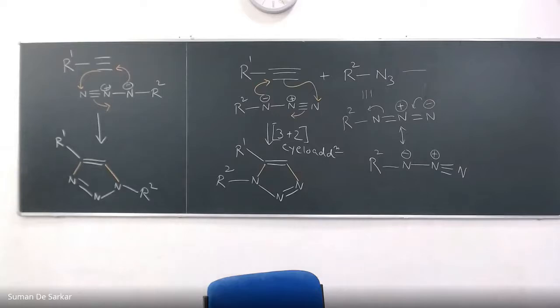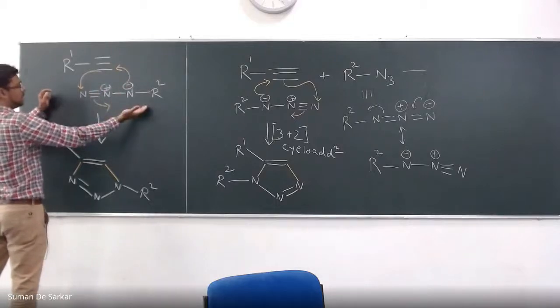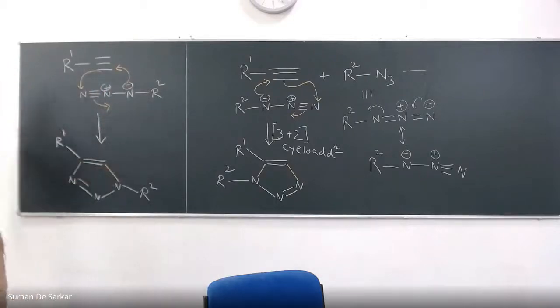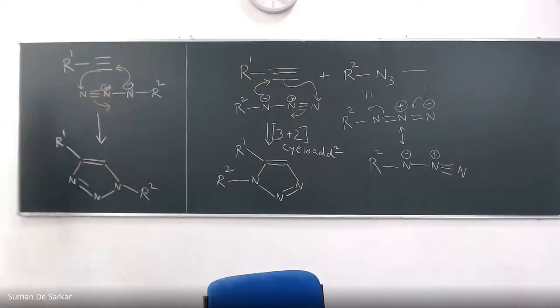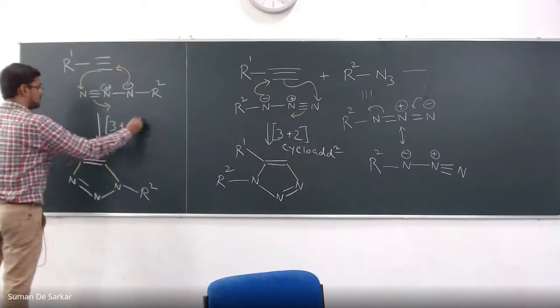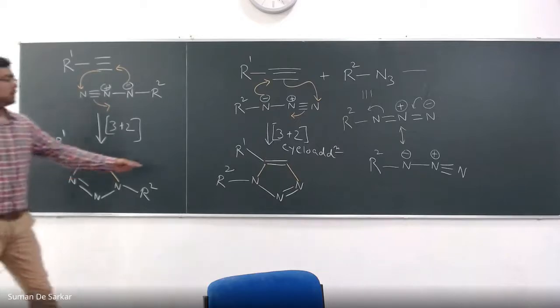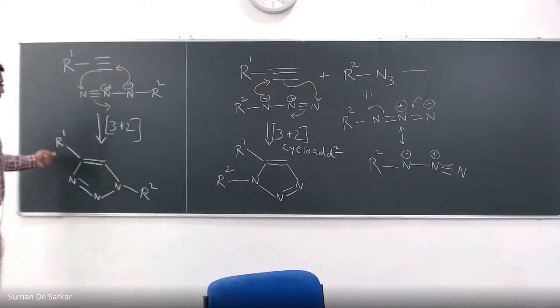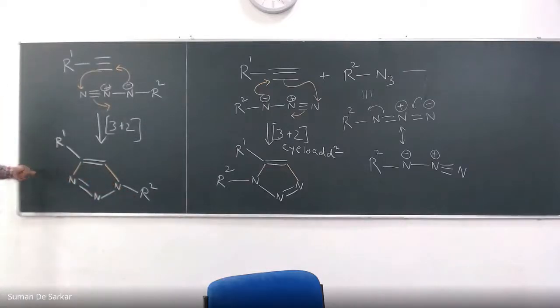You see, this is also very much possible, where I just oriented it the other way around, where R2 and R1 are a bit far away. And this is the same mechanism, 3 plus 2 cycloaddition. And it gives, this time also, a triazole product, but it's not the same. It's basically a regioisomer. Here R1 and R2 are close to each other, but here R1 and R2 are far away from each other. So that's the thing.